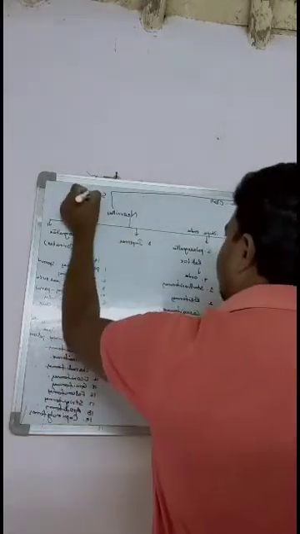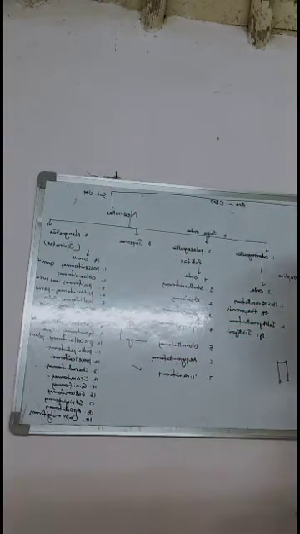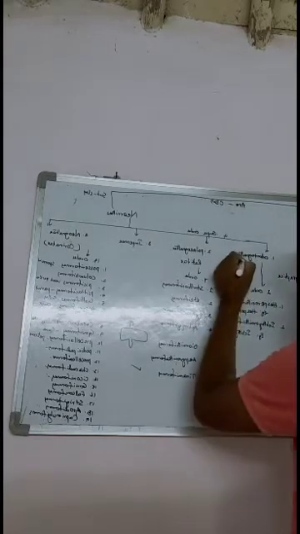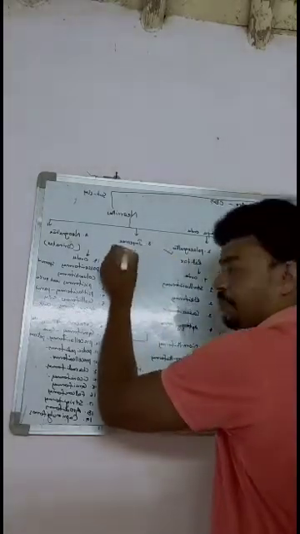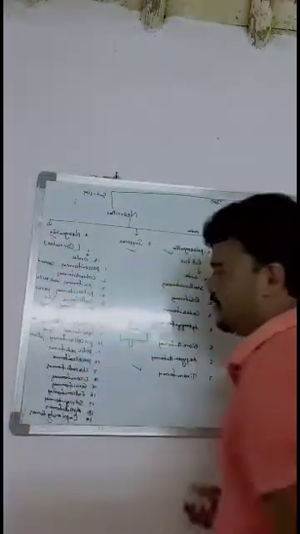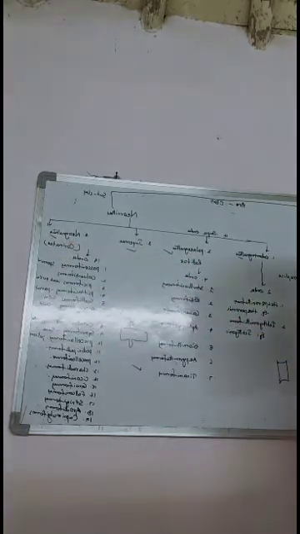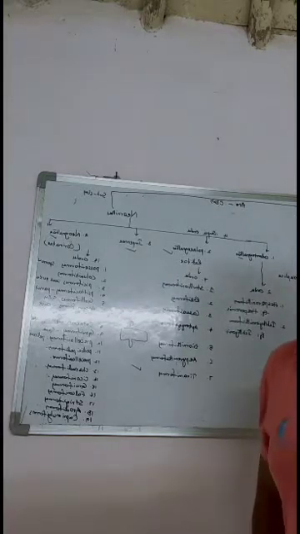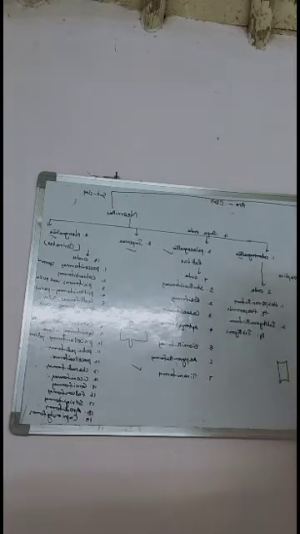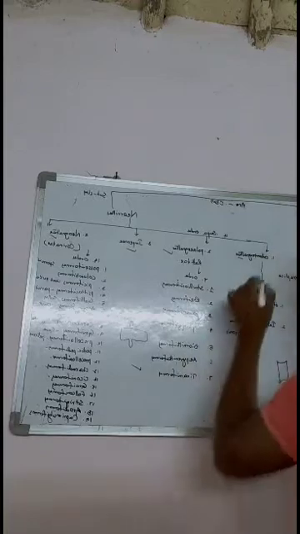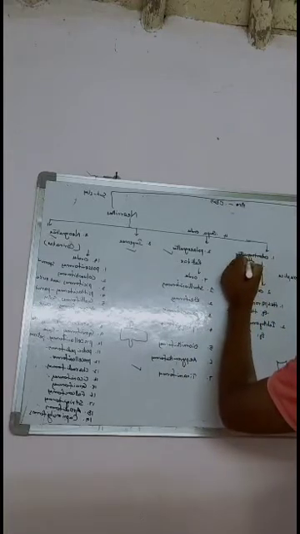The subclass Neornithes contains four superorders: Odontognathae, Palaeognathae, Impennae, and Neognathae. Coming to the first one, the superorder Odontognathae: these are extinct birds.